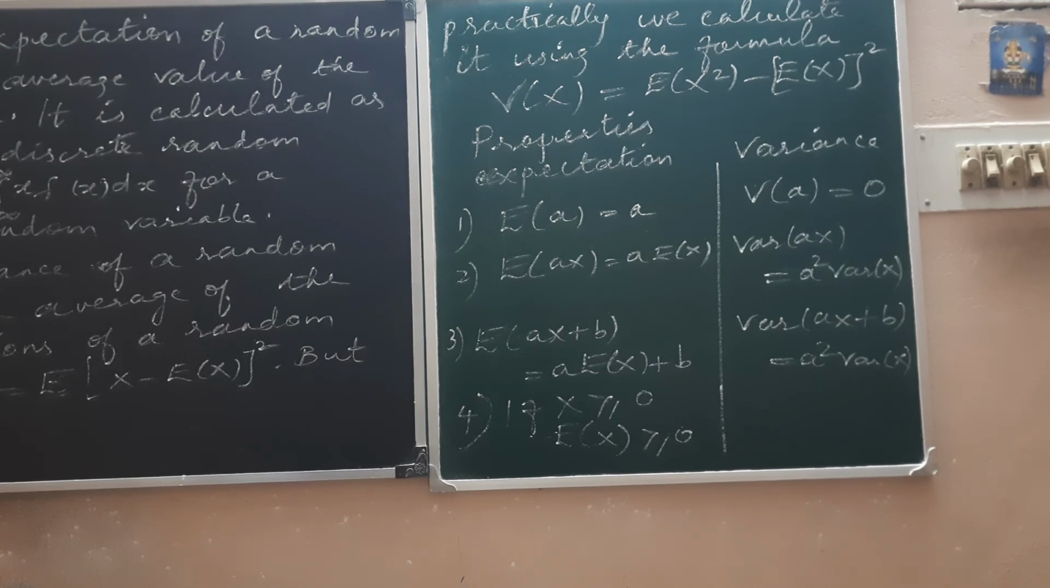Variance of ax is equal to a square variance of x. And variance of ax plus b also will automatically be a square variance of x, because variance of ax plus b will be interpreted as variance of ax plus variance of b. Variance of b is 0, therefore it is a square variance of x.